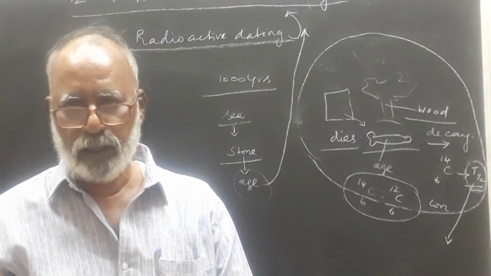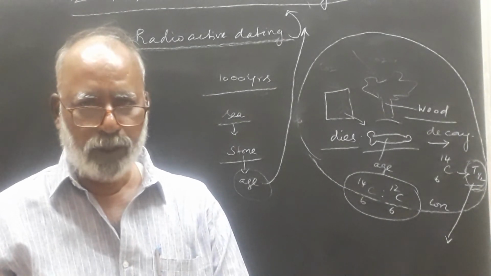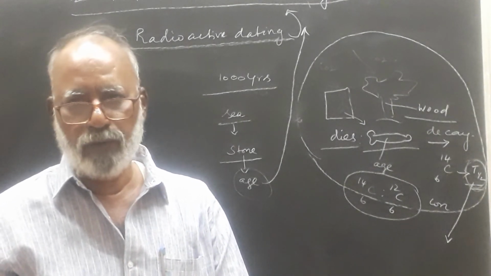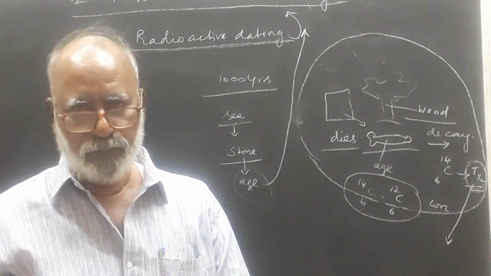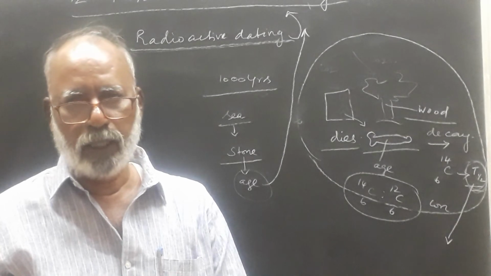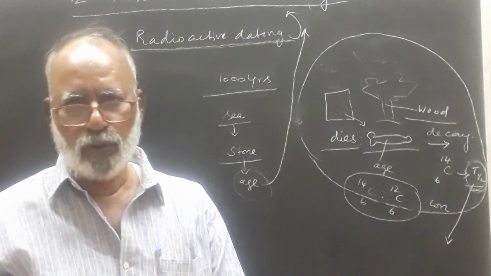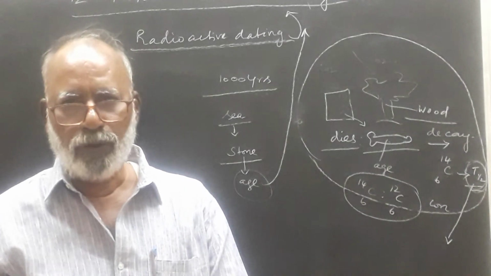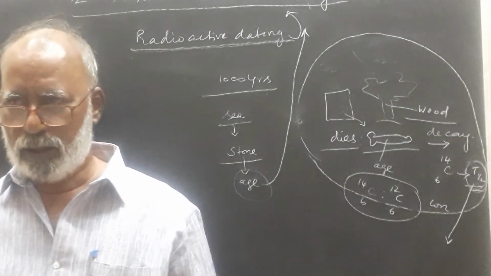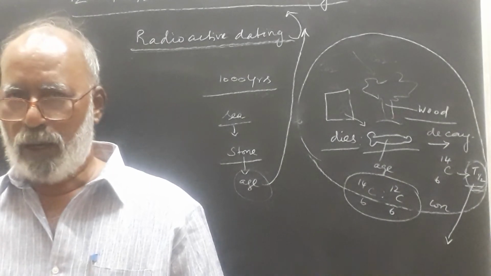Thank you, my friends. Next, we are going to see the discovery of the neutron. That is a very important concept that changed this modern scientific world. Neutron discovery changed modern physics.